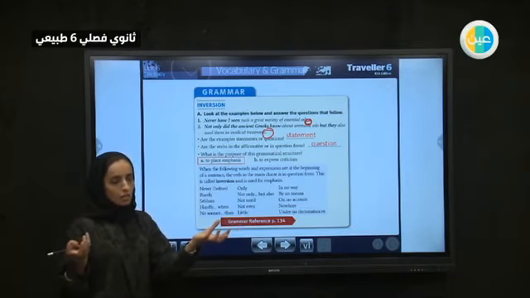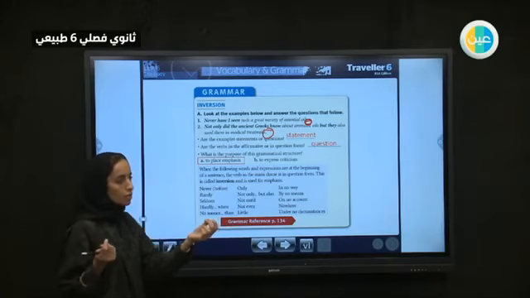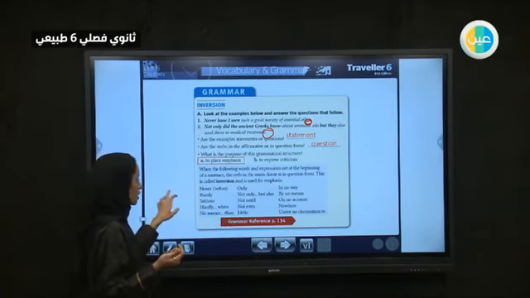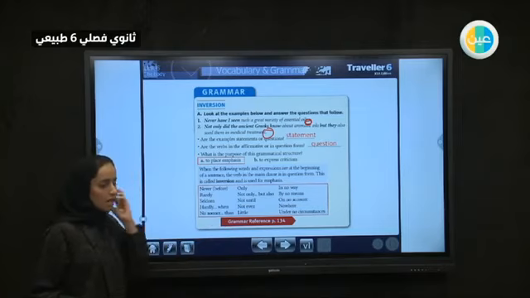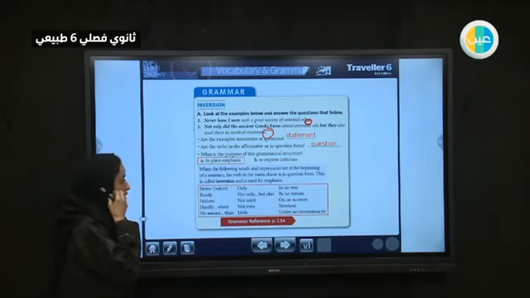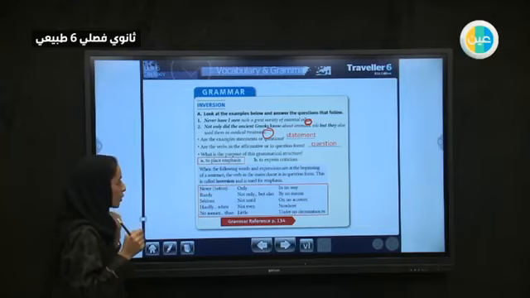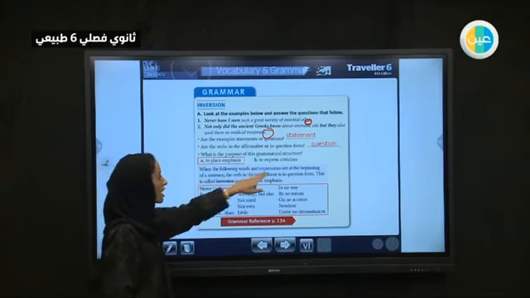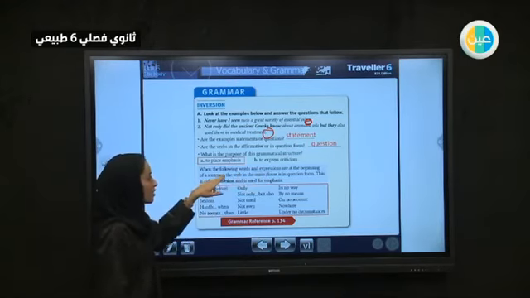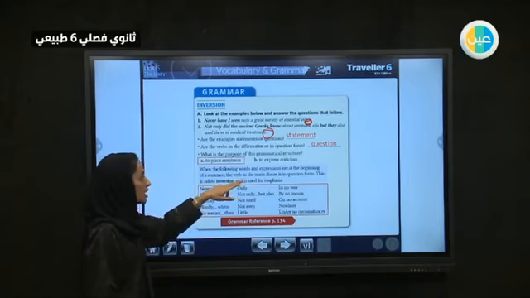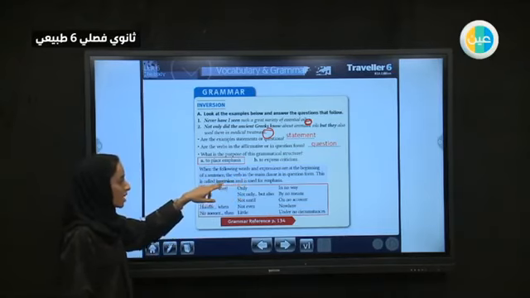It is confusing, but no, it is not going to be confusing, because these inversions are going to start with one of these words. So here we have: when the following words and expressions are at the beginning of the sentence, the verb in the main clause is in a question form.